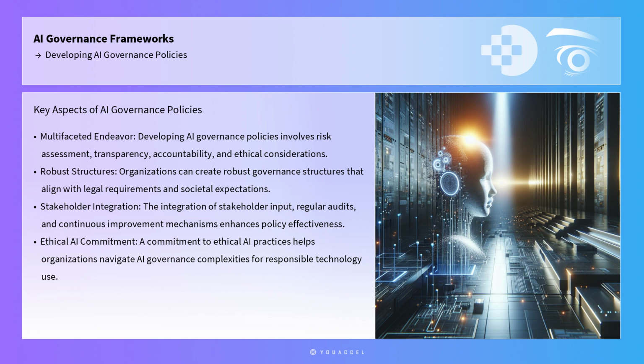In conclusion, developing AI governance policies is a multifaceted endeavor that involves risk assessment, transparency, accountability, and ethical considerations. By leveraging practical tools and frameworks, organizations can create robust governance structures that align with legal requirements and societal expectations. The integration of stakeholder input, regular audits, and continuous improvement mechanisms further enhances the effectiveness of these policies. With a commitment to ethical AI practices, organizations can navigate the complexities of AI governance and contribute to a future where AI technologies are used responsibly and for the greater good.